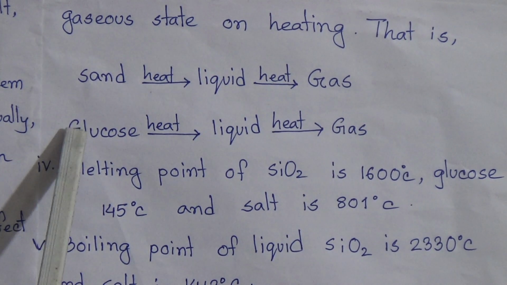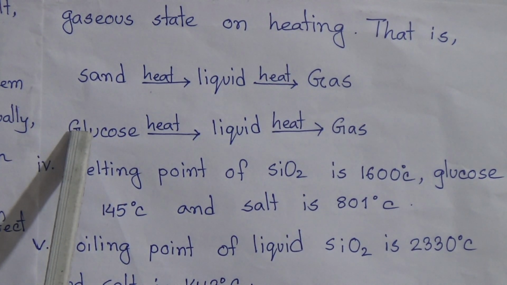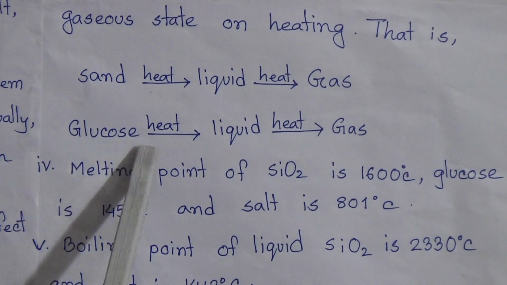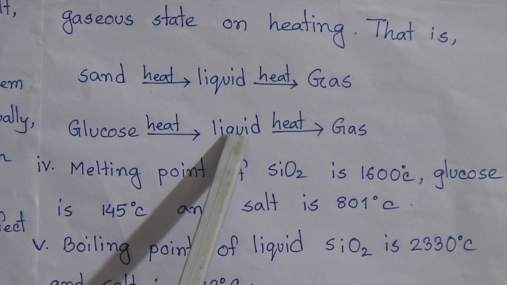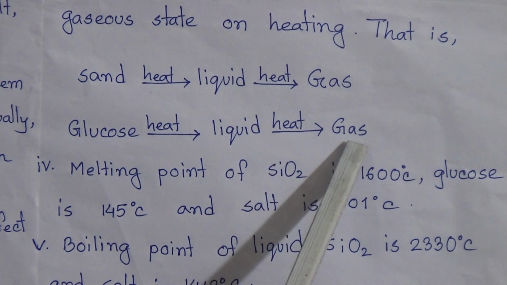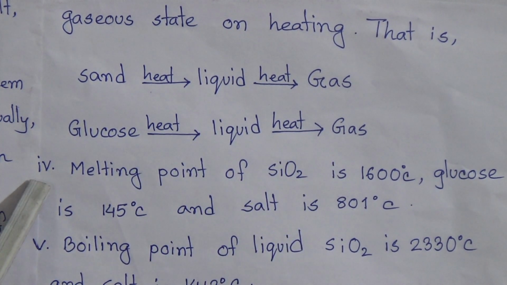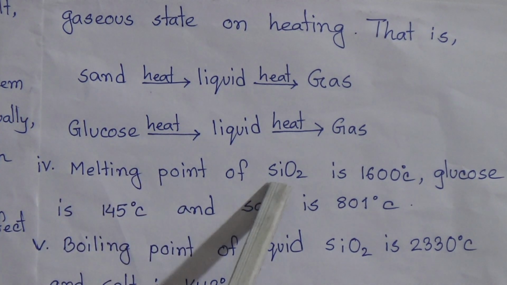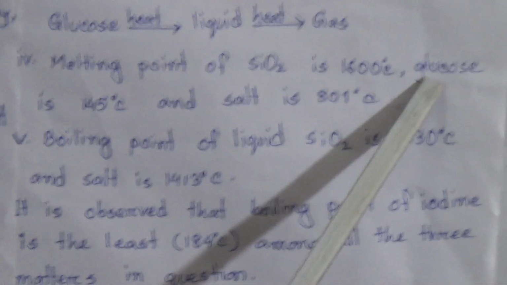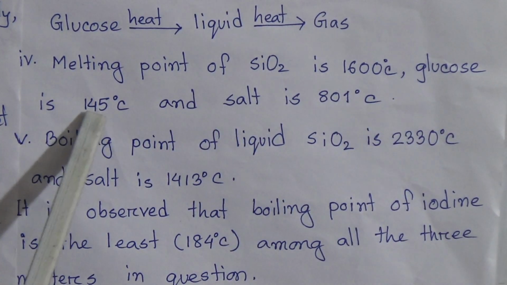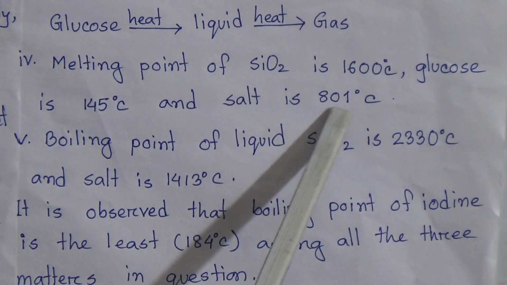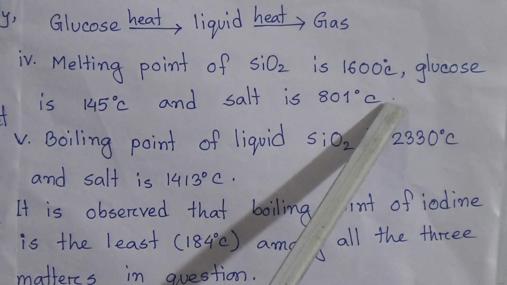And again, come to the glucose. It also follows the same path. That means if you apply heat to glucose it will be liquid glucose, and if you apply more heat then it will be a gaseous substance. Now come to the next point. Melting point of silicon dioxide is 1600 degrees Celsius, glucose is 145 degrees Celsius, and salt is 801 degrees